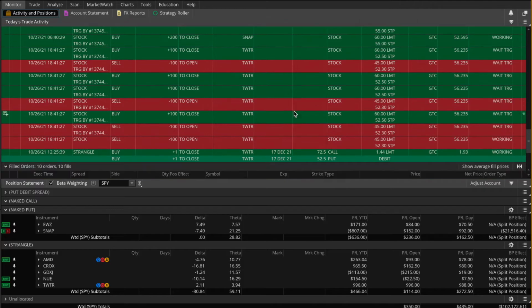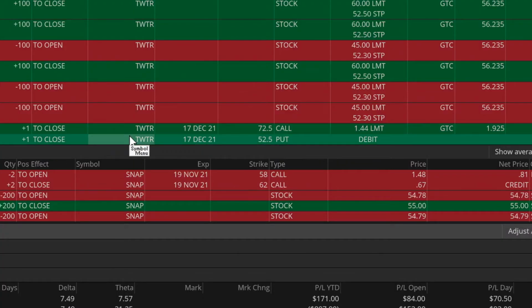In fact, if we come up here, right there is my order for Twitter. This is the closing order that I set up yesterday. So my closing price is $1.44 on a per share basis, or I want to buy these contracts back for a total of $144. And right now the mark price for that strangle is $192. So definitely got off to a very nice head start on this position.